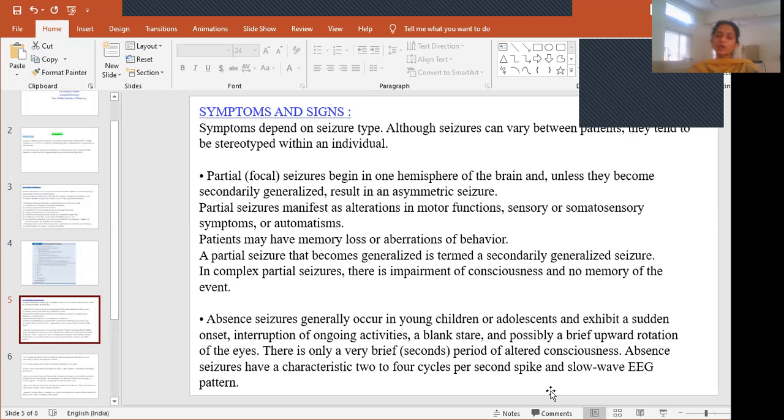So once again, I'll repeat what absence seizures are. They are seen especially in childhood or adolescence. There will be acute onset of seizures, and because of that there will be interruption of ongoing activities, and the patient will complain of blank stare. Upward rolling of the eyes can also be seen in absence seizures, and loss of consciousness will last only a few seconds.